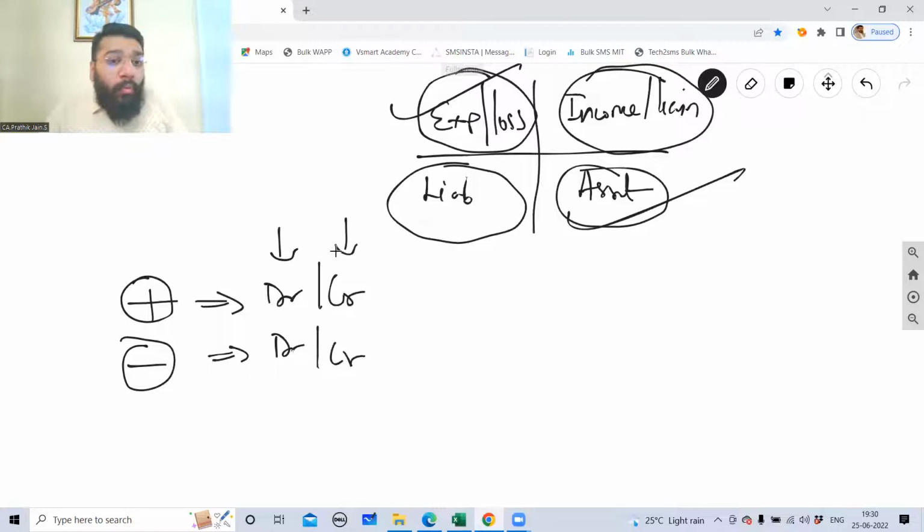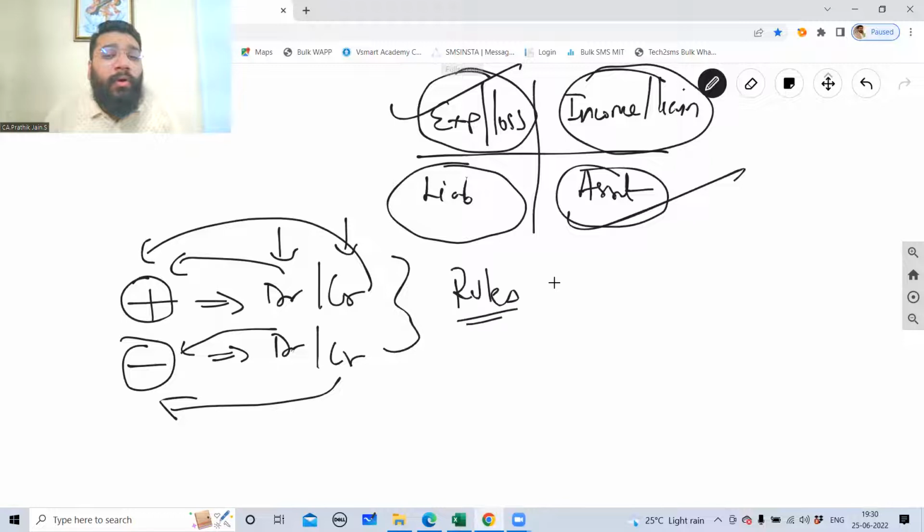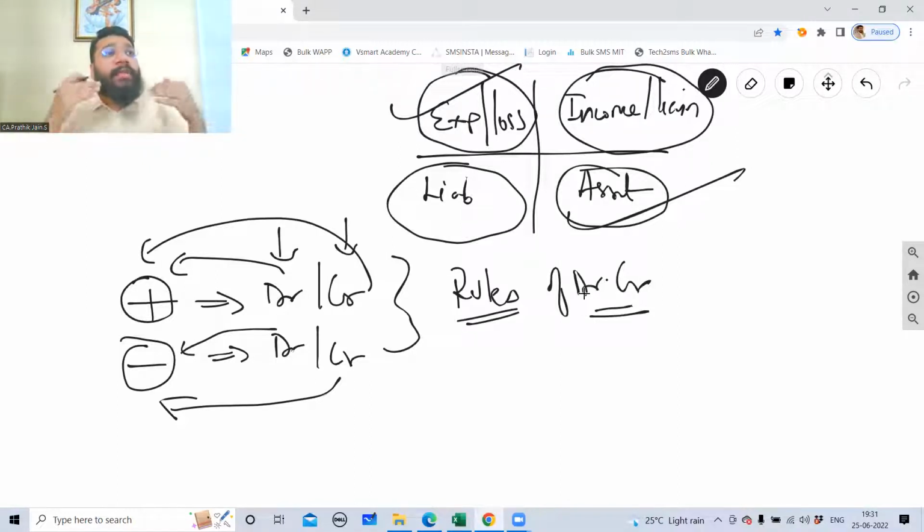Now, when will debit act as plus, when will debit act as minus, when will credit act as plus, when will credit act as minus? To understand that, we have to follow the rules of debit and credit. So in this entire chapter, we are going to learn this rule only. We'll understand the rule, and using that rule, we'll do applications of the questions. Are you able to follow?